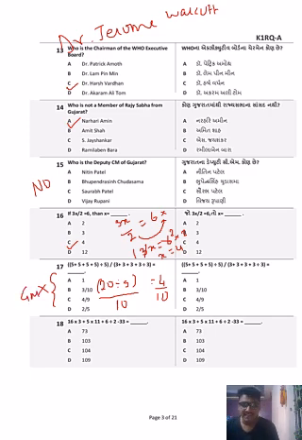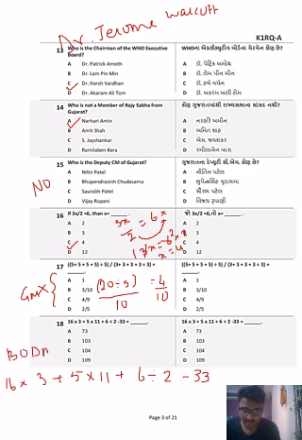Next one, again simple calculation. You need to know your BODMAS. BODMAS is a very 4th standard, 5th standard level rule of calculation. Okay, what is the question? 16 into 3 plus 5 into 11 plus 6 divided by 2 minus 33. So you know your BODMAS. Okay, there is no bracket, there is no of.